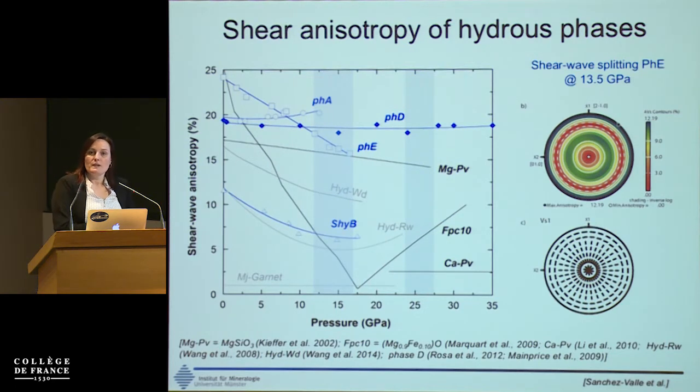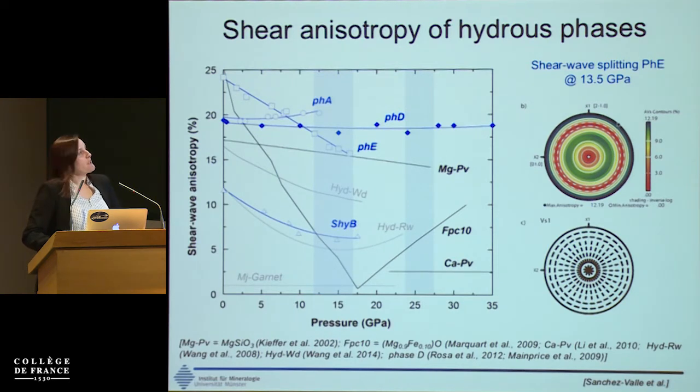So they will be much more anisotropic, and if there is anisotropy, they are much better candidates to explain the anisotropy than the dry phases will be. We can also constrain the shear wave splitting, or the degree of splitting in the sample, and it was mentioned already this morning that these phases behave a bit pseudo-hexagonal, and here you have phase E showing this behavior.